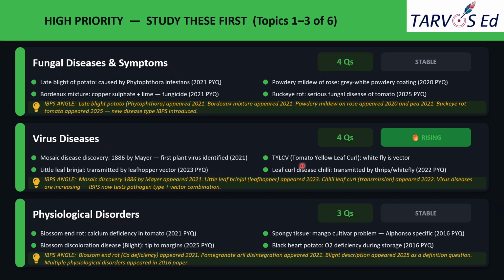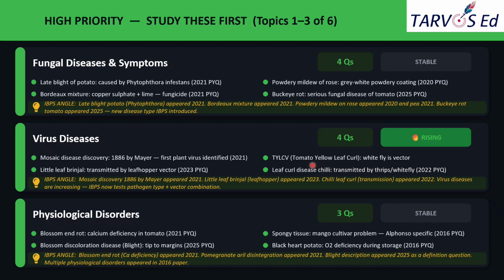And tomato yellow leaf curl virus, that is TYLCV, they asked the vector here also. It is transmitted by the whitefly. And leaf curl disease of chili is transmitted by thrips. So here, you know, they were highly focused on vector-related questions.